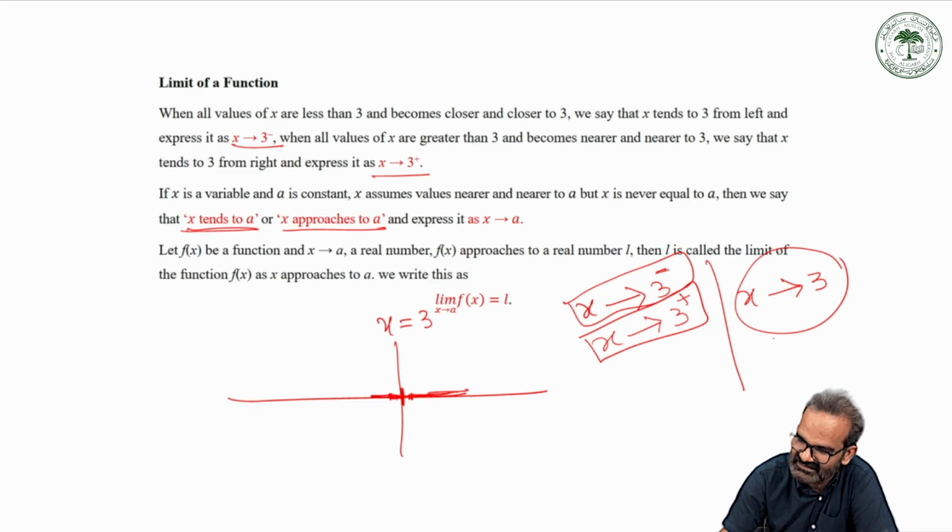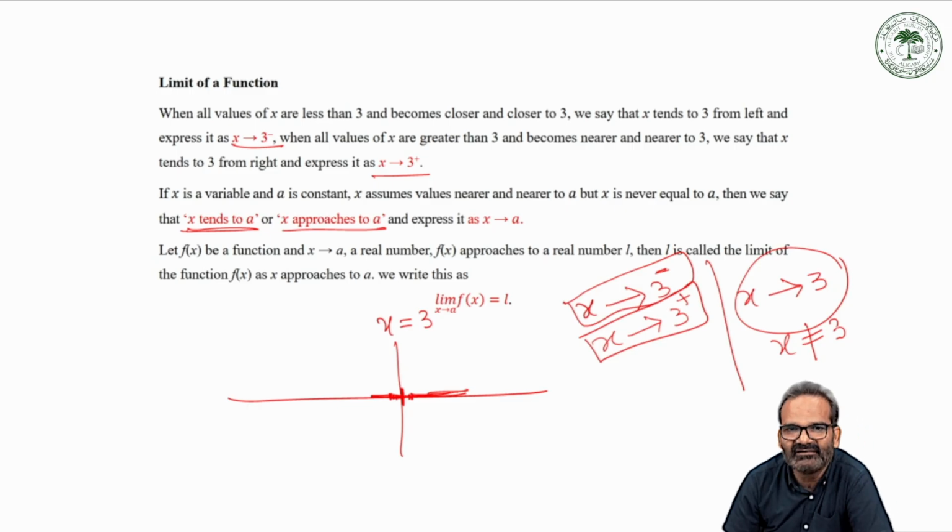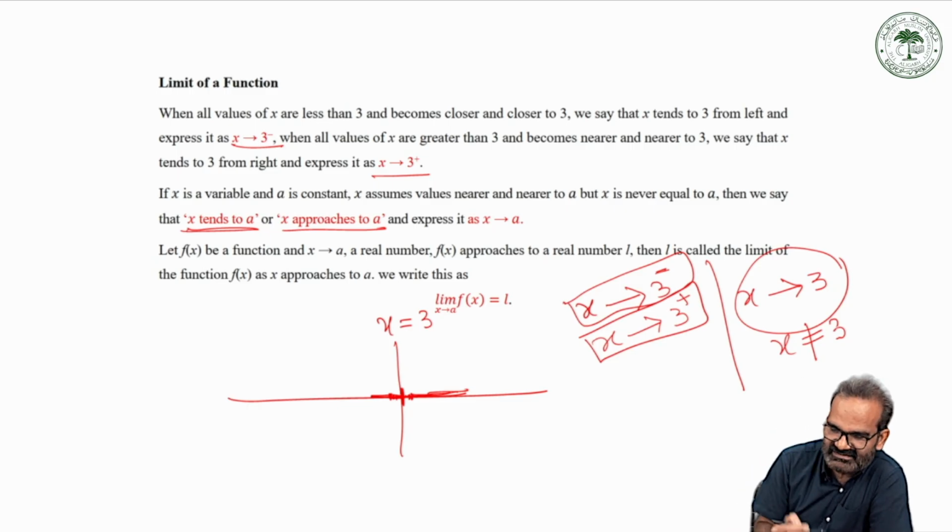And here x is not equal to 3, but x can be as near as possible to 3 from its left as well as from its right. Right? This is how we can interpret the concept. Now let us take the basic definition. Let f(x) be a function and x tends to a, right?